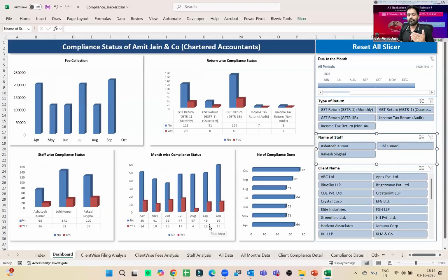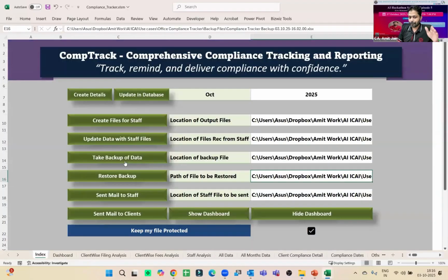Sir, normally I thought I could do this using different functions. You can see, sir, there is one function, take backup. You can take backup of your file, whatever data you are working on. But yes, sir, if data is too heavy. Currently we are creating this file only for compliance purposes, so data is not so heavy. That is why I have kept it over here.